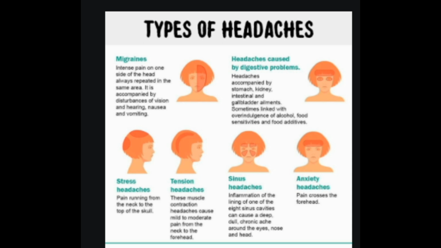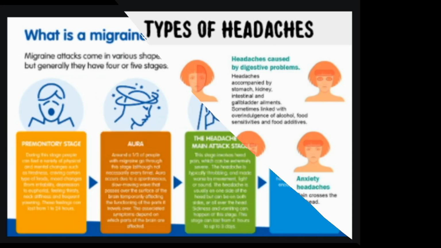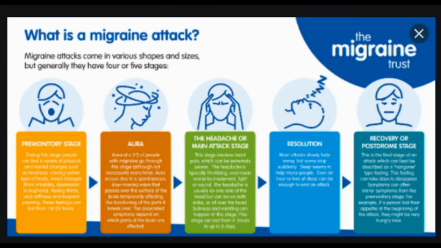Prodrome is the period leading up to the migraine. This is the time when auras can occur. The prodrome phase may affect concentration, mood, and appetite. This phase may also cause frequent yawning. Peak headache is the period when migraine symptoms become the most severe. This phase may last for several minutes. Postdrome is the 24-hour period after the migraine. During this time, drowsiness can occur and mood can fluctuate between feelings of sadness and feelings of joy.